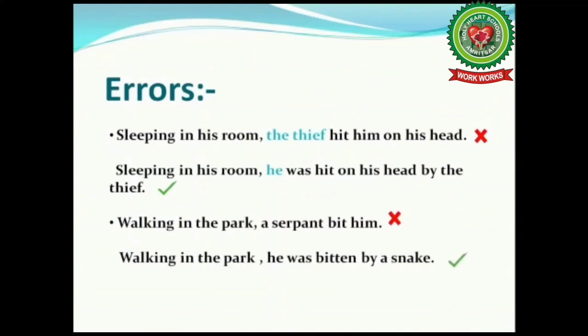And children, you should keep one thing in mind that in such cases, we have changed the sentence from active to passive voice. See the first example. Sleeping in his room, the thief hit him on his head. This is in active form and we have changed it into passive form. That is, sleeping in his room, he was hit on his head by the thief. In the same way, see the next example. Walking in the park, a serpent bit him. This was in active form. What will be the passive form of this sentence? Walking in the park, he was bitten by a snake.